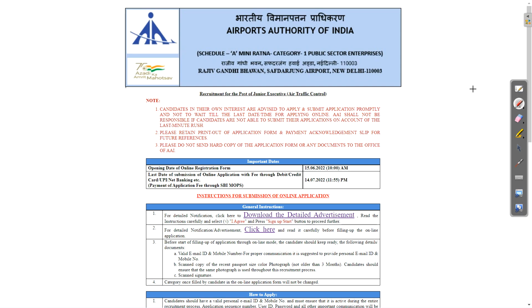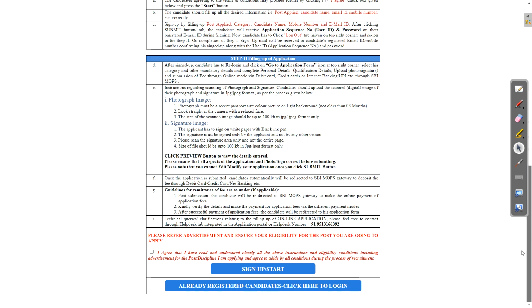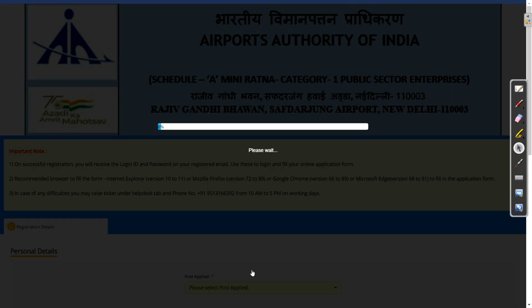When you click on the link which I am giving in the comment section, this page will open. If you want, you can read all the instructions, or otherwise directly scroll down, click on this tick mark and just click on sign up and start. Okay, just wait for some time to load the page.